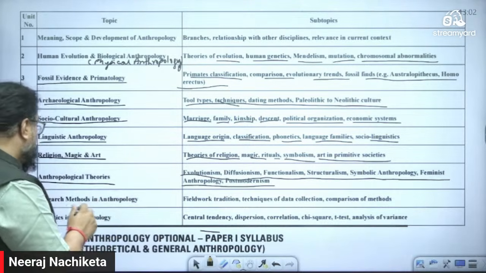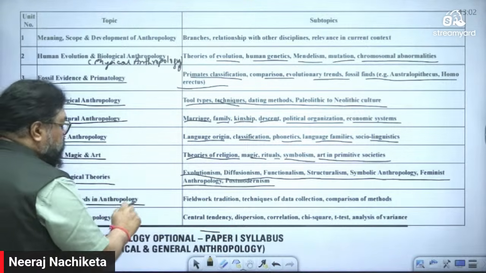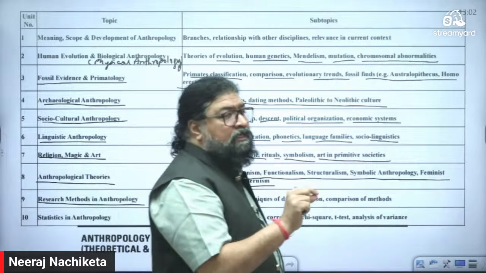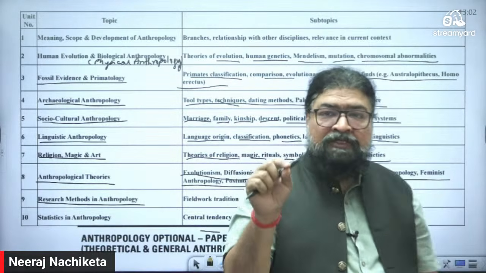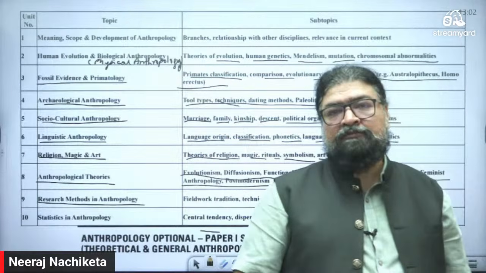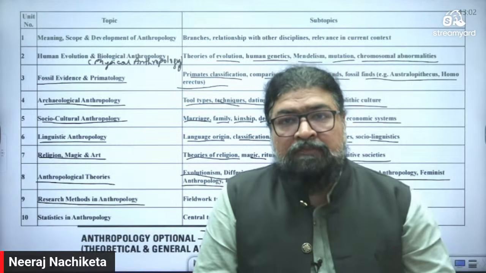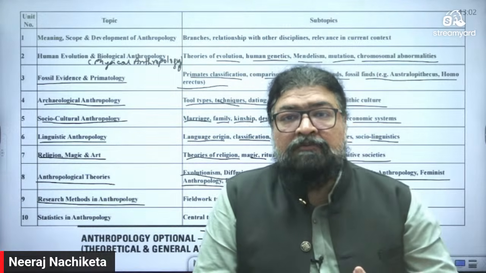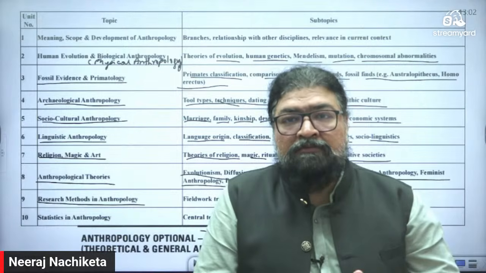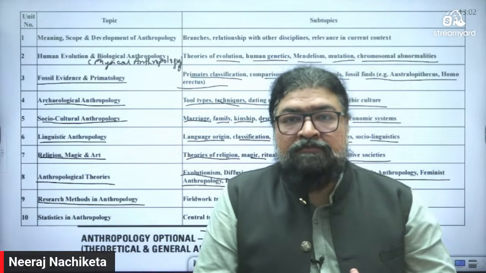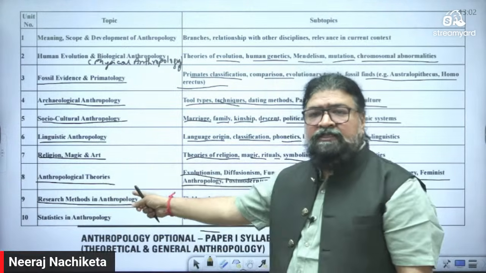Then research method is a very common thing. Every optional subject will have one chapter on research methodology, qualitative, quantitative, right? Then field work, case study method, group studies, and it's highly scoring.